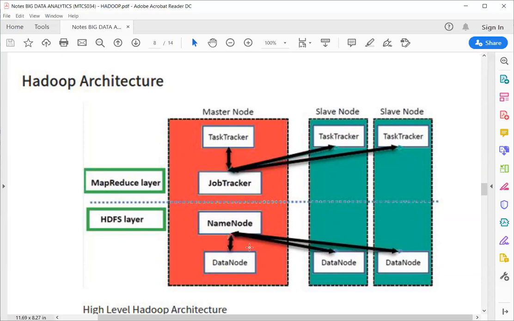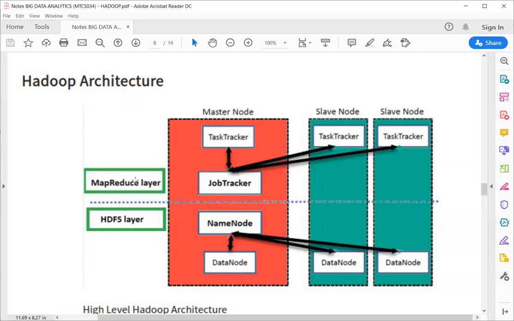Now we'll go into detail. The name node is basically keeping the track record of all the large chunks of information, where it is stored, where it is processing, and which system is going down. Suppose this node has gone down. What will happen? The name node will assign it to another. The data node will keep the track record of all the data.